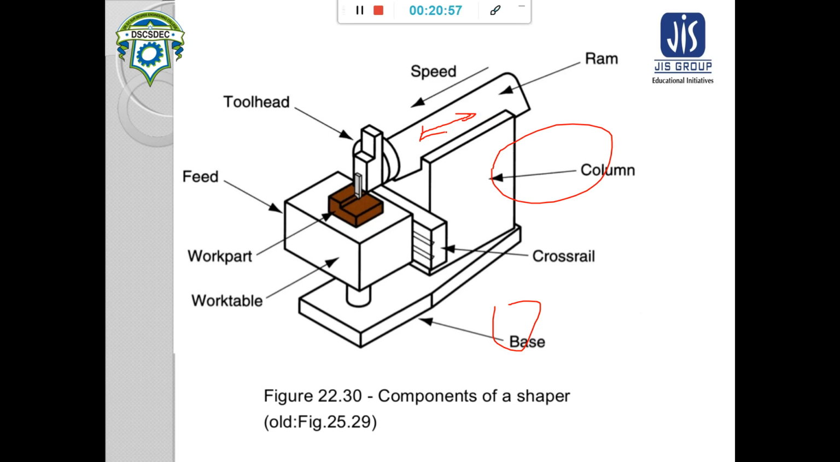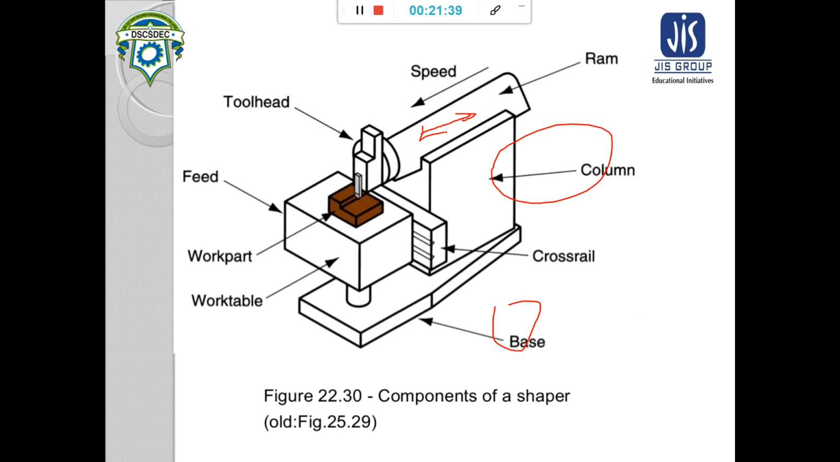So why a quick return mechanism? Because in the forward step the cutter cuts the object, so we need more time, but in the return step there is no cutting, so we use a quick return mechanism so that the cutting tool can easily come to its original position and start the cutting again. So it is an interrupted cutting operation. It is not a fast or continuous cutting operation.